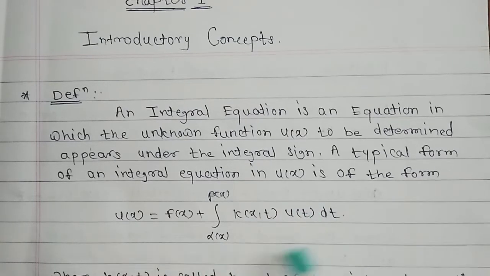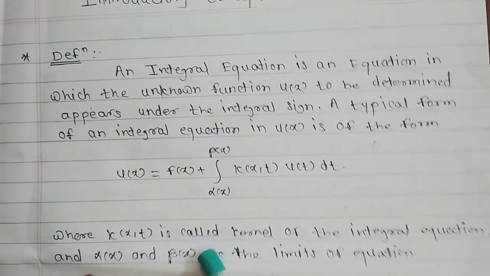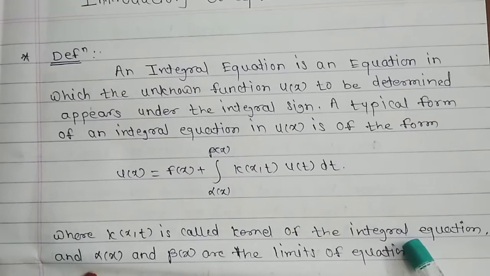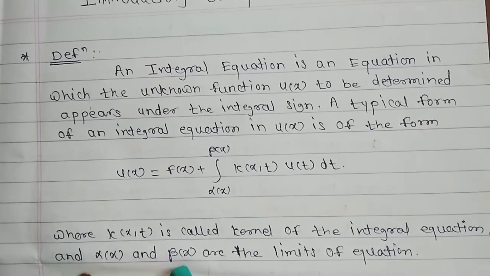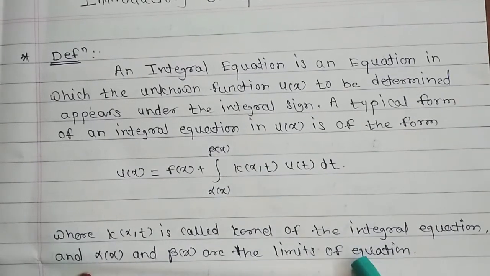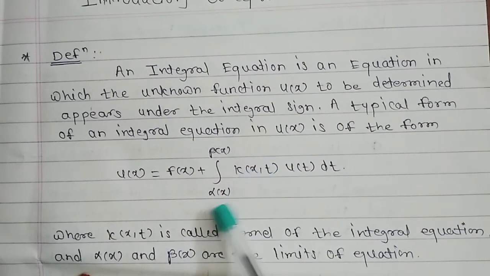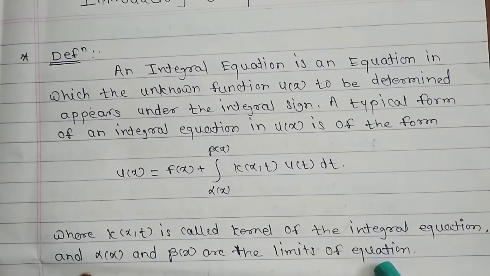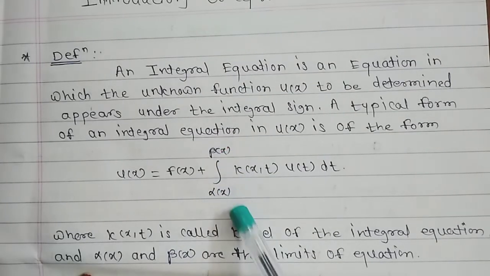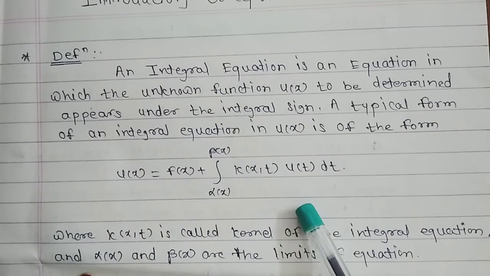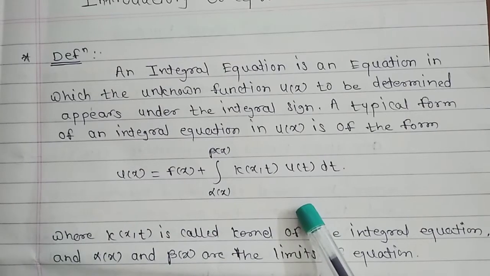This is a typical form of the integral equation, where k x t is called the kernel of the integral equation, and alpha x and beta x are the limits of the integration. So this form of equation is said to be an integral equation.